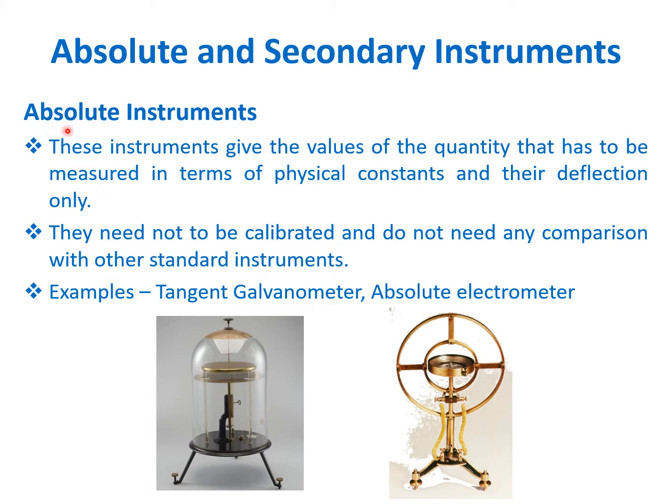These absolute instruments are considered standard instruments. The tangent galvanometer and the absolute electrometer are considered standard ones, so there is no need of comparing with any other instruments.